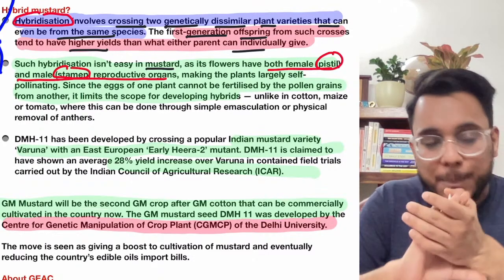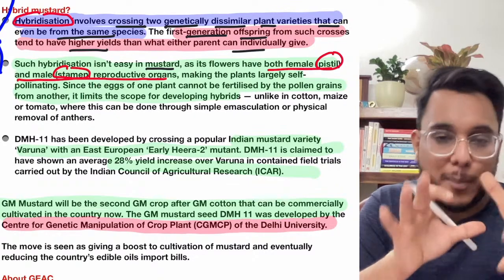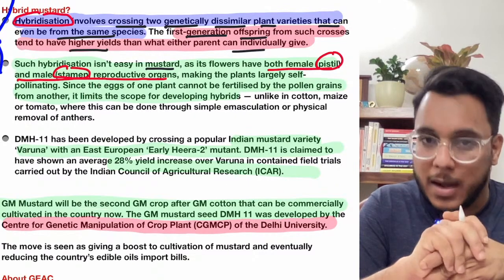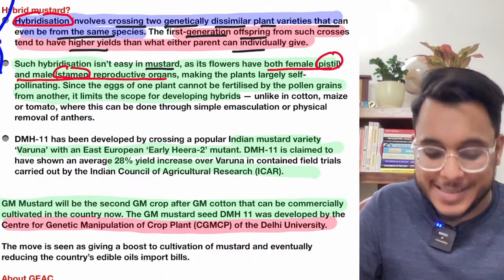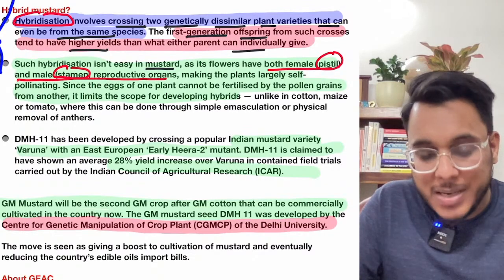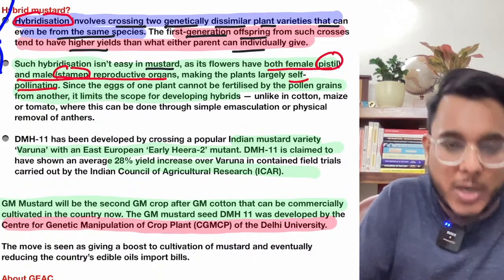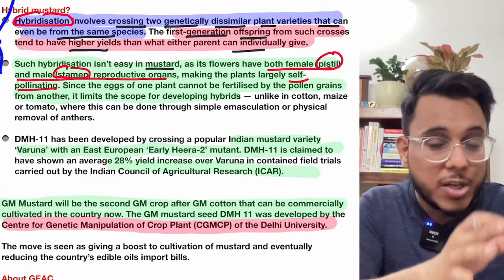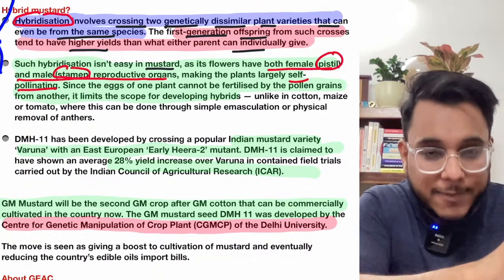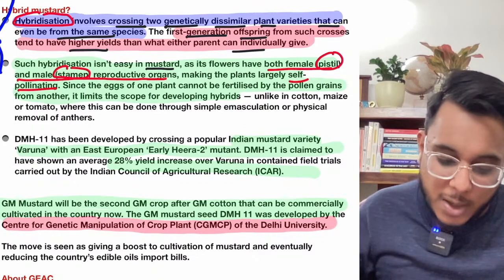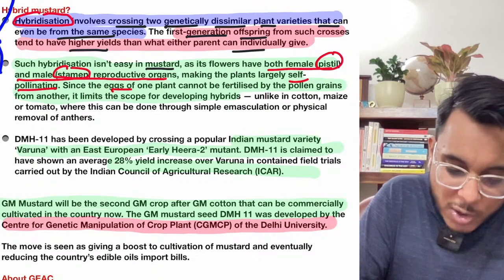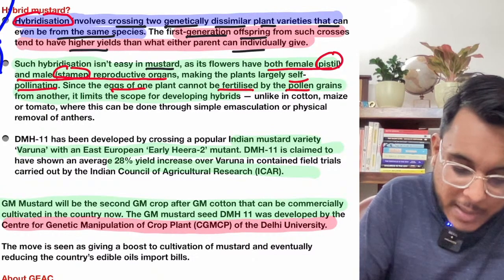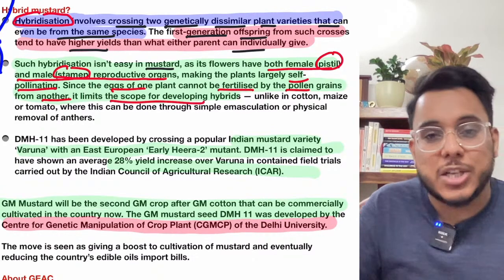Now the mustard has both male and female reproductive organs, and this makes the mustard plant self-pollinating, so crossing it with another plant becomes a very difficult process. The eggs of one plant cannot be fertilized by the pollen grain from another. It was a big limitation.